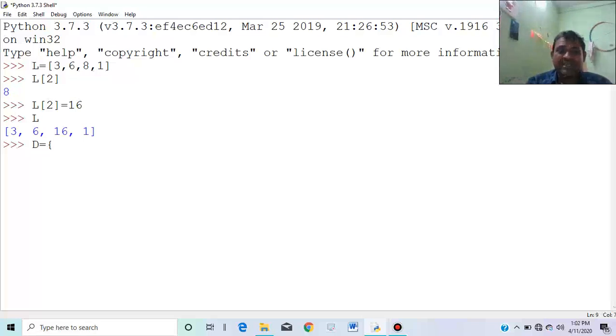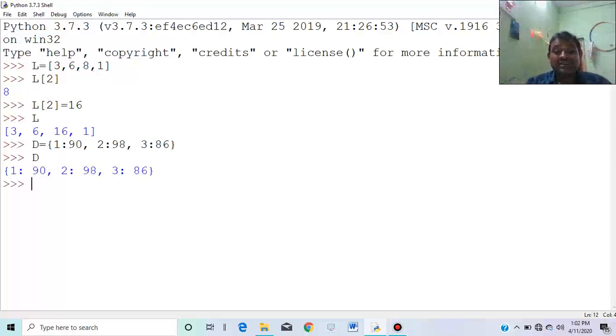Now I am defining key value pairs. Suppose 1 is some roll number, and its marks are 90, comma, one key value pair is defined. Now next key value pair, roll number 2 colon 98. Okay, roll number 3 colon 86. Now 3 values have been defined. I am terminating it.